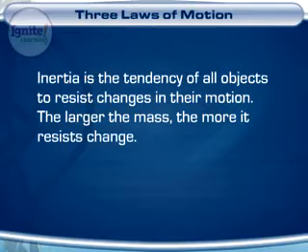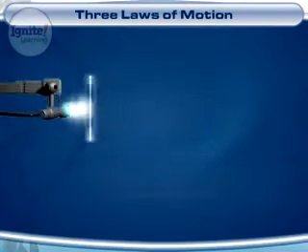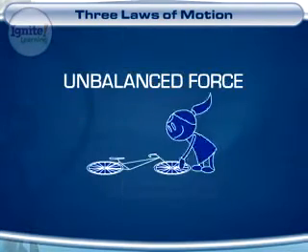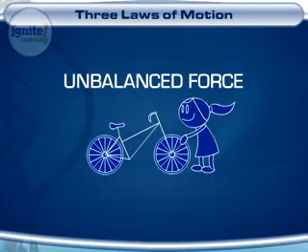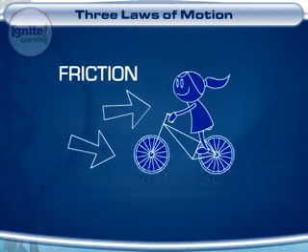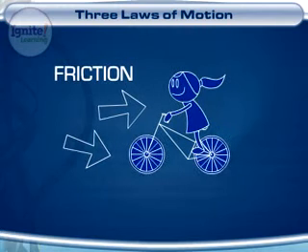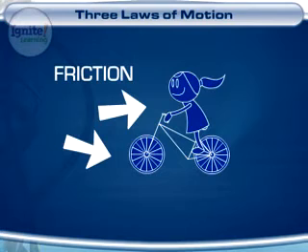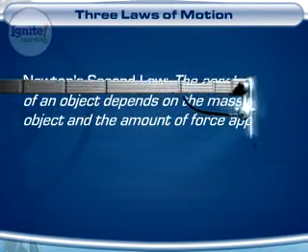A bicycle lying on the ground stays like that until an unbalanced force, like you lifting it, acts on it. And a rolling bicycle keeps on rolling, and it will only stop if an unbalanced force acts on it. In this case, the combined friction from the ground and air is the unbalanced force causing it to slow down. Wow, so without friction, it'd keep on rolling forever. That's right. Moving on to Newton's second law.